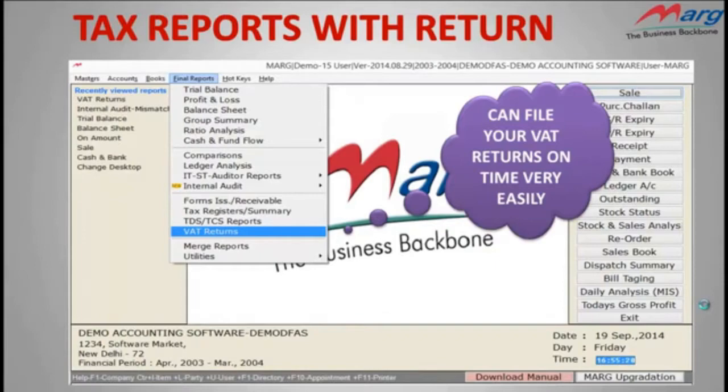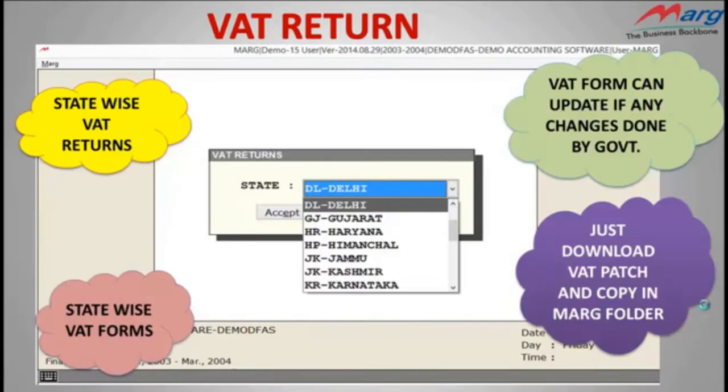Now, let's move on to the next report, that is VAT returns. In Mark software, state-wise VAT returns are available. You can generate a VAT return in a single click according to your state. E-filing of return option is also available in Mark software.